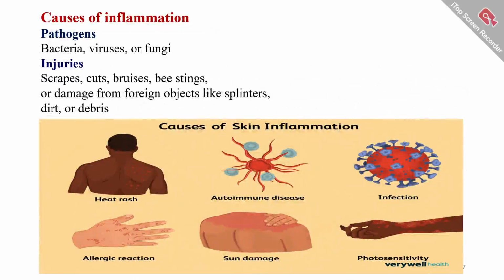Causes of inflammation: some pathogens like bacteria, viruses or fungi cause inflammation. Also injuries like scrapes, cuts, bee stings, dirt, debris, and splinters. These are some of the causes of inflammation. This figure indicates causes of skin inflammation including heat rash, autoimmune diseases, infection, allergic reaction, and sun damage.